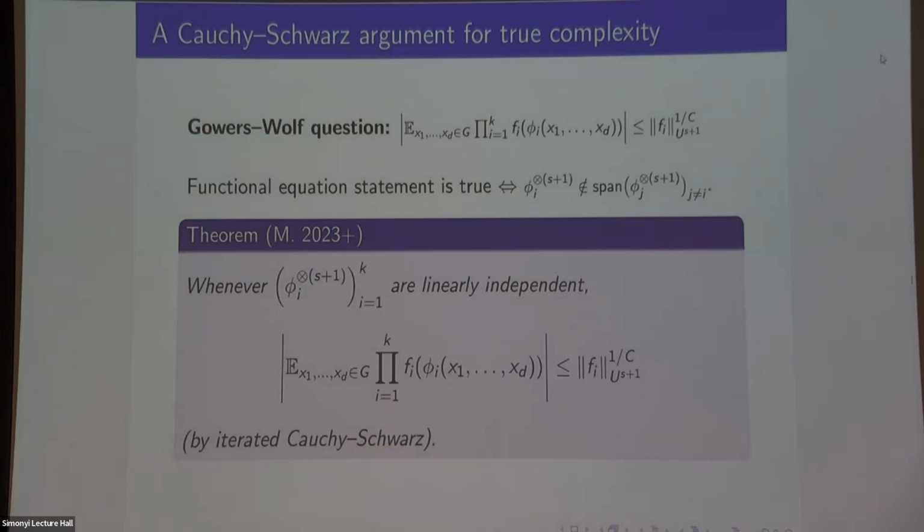Okay, so I can't quite prove it all the time, but the question that was actually posed by Gowers and Wolf originally was asking something slightly stronger, saying if these are linearly independent, then this inequality holds. There's some corner case where they're not all linearly independent, but this one is linearly independent of the others, which I can't do. But the case they originally asked about, when they're all linearly independent, I can prove, and again the constant is reasonable. Moreover, this proof is just by iterating Cauchy Schwarz. There's no inverse theorems, no high-tech machinery, you just work through it.